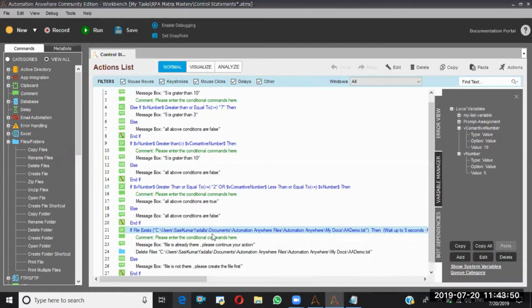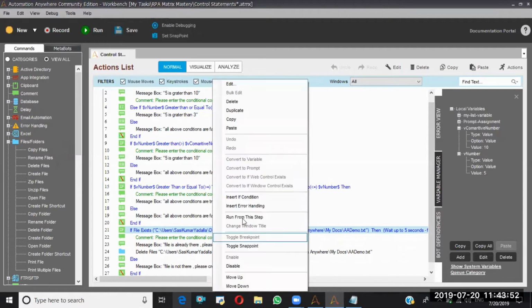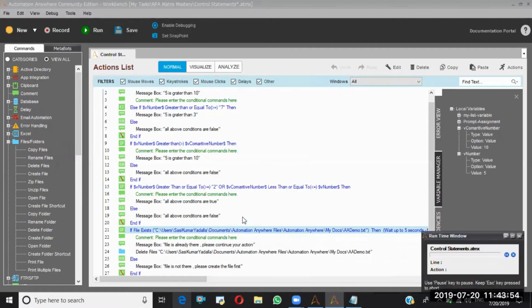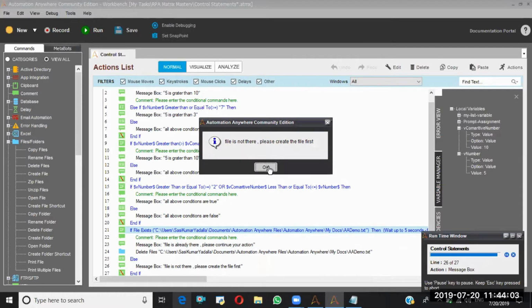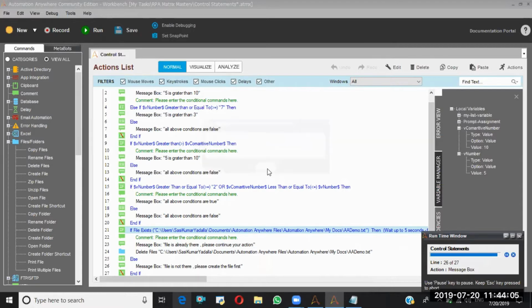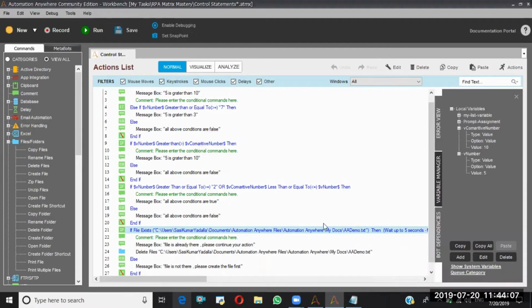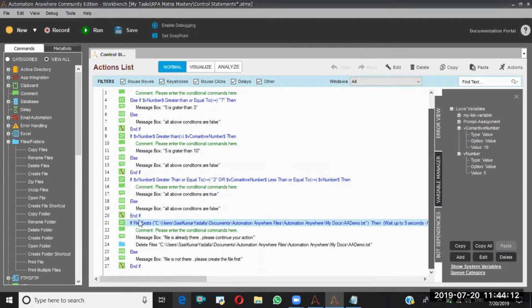Next time I'm running again. This time it will go into the else block because the file has been deleted, right? See, it is waiting for 5 seconds. After 5 seconds, it went to the else block. Like this, file exists will work. Here, we first check whether the file is there or not. If not, in the else block we say the file is not there, create the file first. So here we are using two blocks, the if block and the else block.